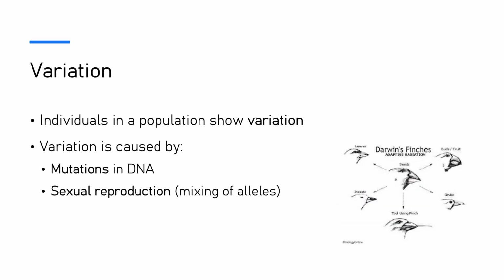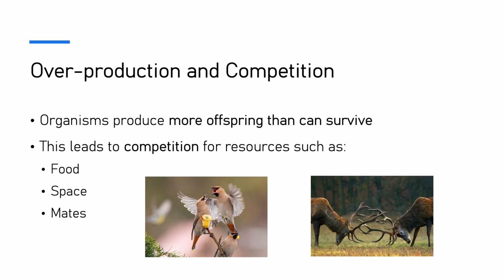Natural selection occurs because there is a variation within a population of organisms. This variation is caused by mutations in DNA and by sexual reproduction, which mixes alleles from parents. As a result, individuals in the same species are not identical. Organisms produce more offspring than can survive, which leads to competition for limited resources such as food, space, and mates. This creates a struggle for existence.